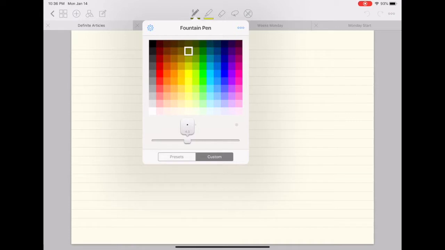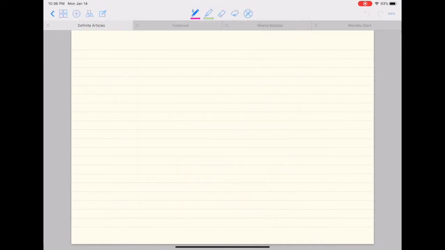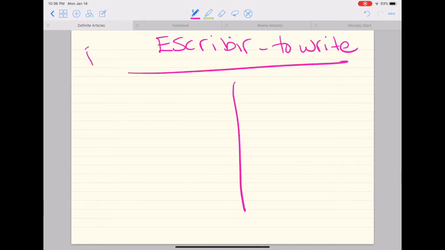If my verb ends in IR, for example, escribir, to write, this is a regular verb, and again, if it's a regular verb, the stem never changes. The only thing I have to do is drop my ending.